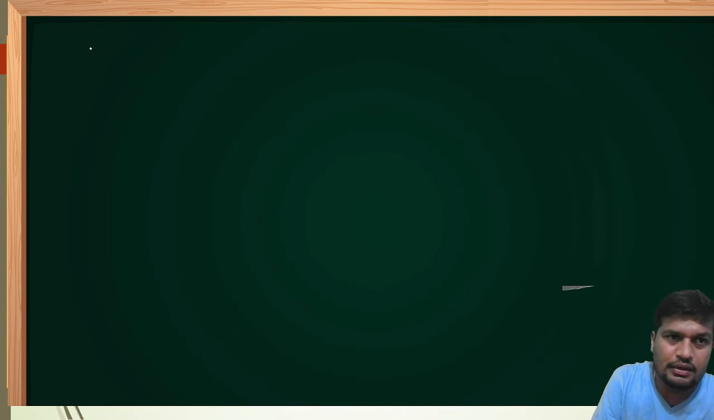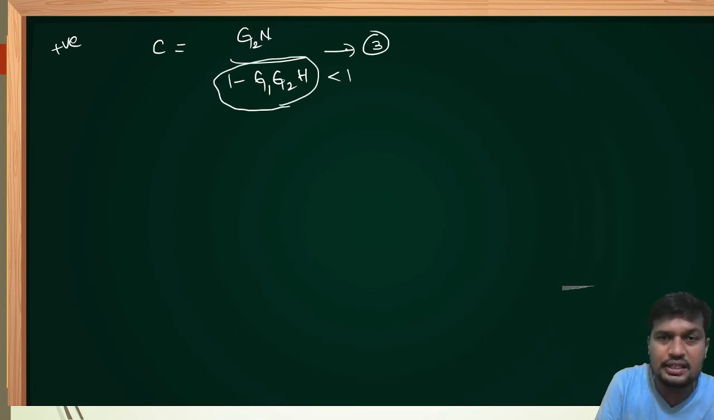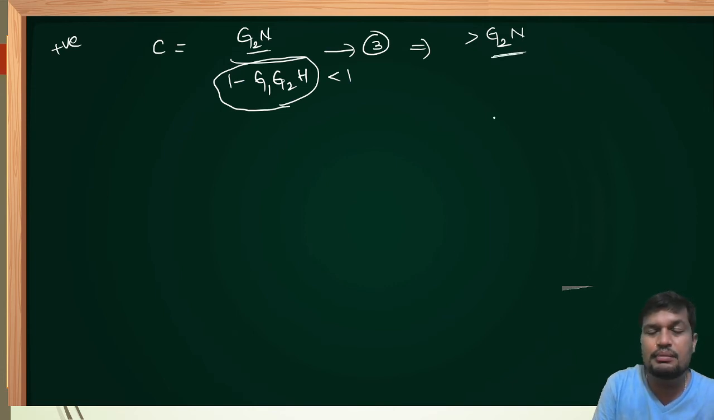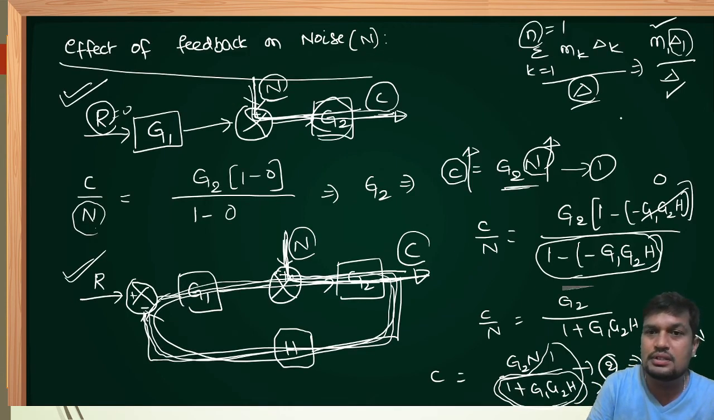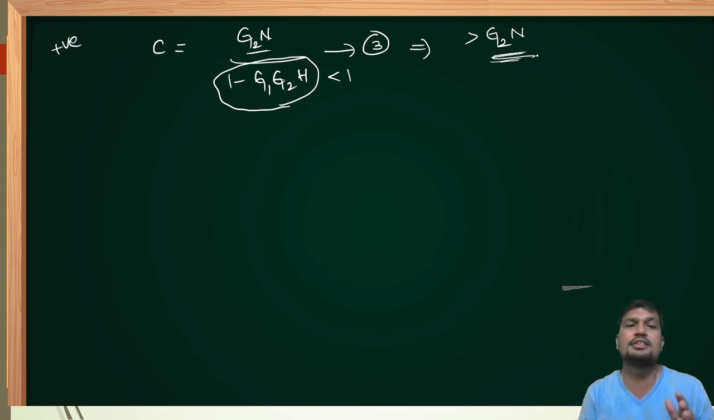Now, if you go for positive feedback, simply the sign changes. Output C is equal to G2 N by 1 minus G1 G2 H. It is equation 3. Whenever it is having 1 minus, this expression is less than 1. Anything divided by less than 1 will be more than the numerator expression, that is more than G2 N. Now, noise in the positive feedback system is more than in the open loop system. In open loop system it is G2 N, but in positive feedback system it is more than G2 N. Therefore, negative feedback system is preferable in order to design a good control system than